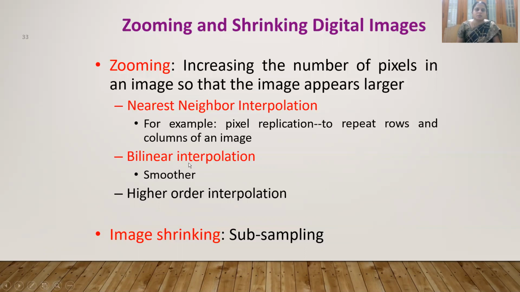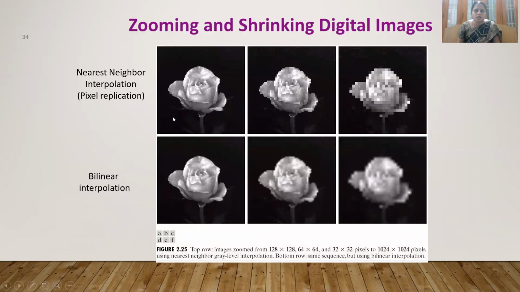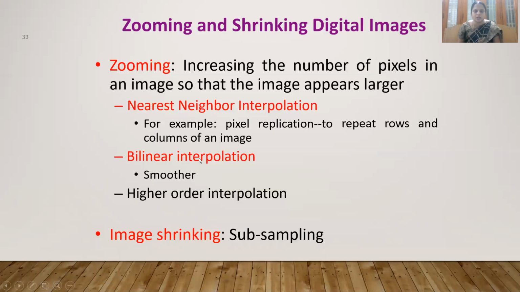And bilinear interpolation is smoother, a higher order interpolation. Shrinking is nothing but subsampling. Here you see zooming and shrinking. This one is zooming. Nearest neighbor interpolation is nothing but pixel replication. You are adding more pixels, the same pixels, to the neighborhood. But bilinear interpolation is smoothing the object. Nearest neighbor means it repeats the rows and columns.